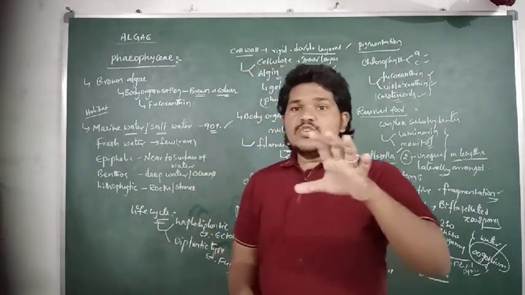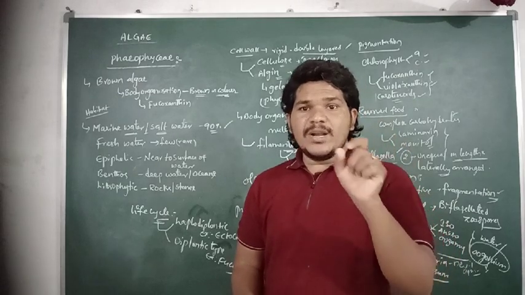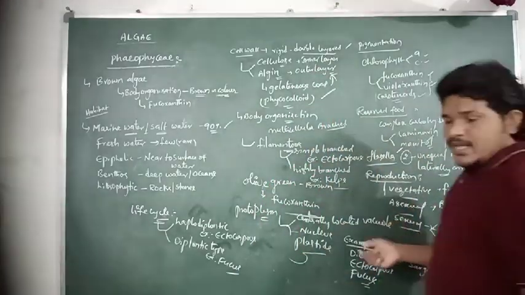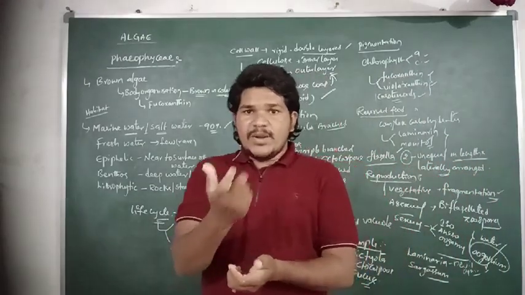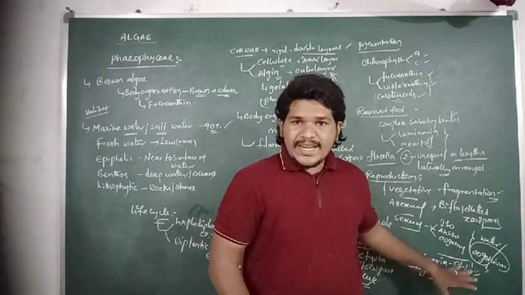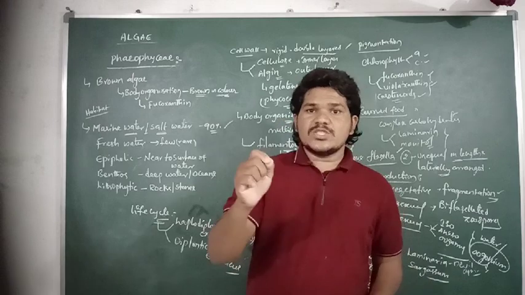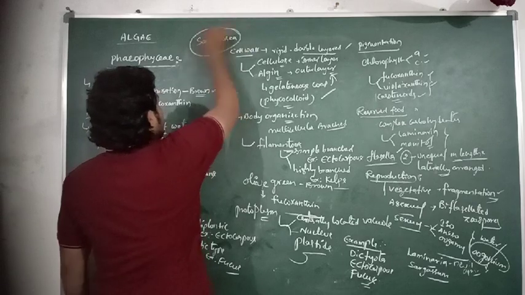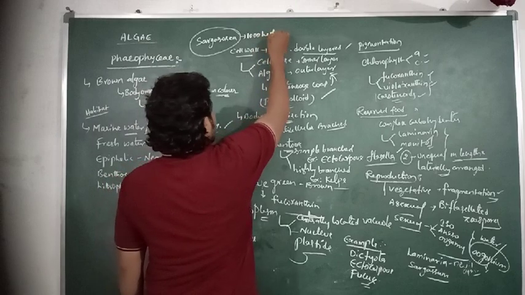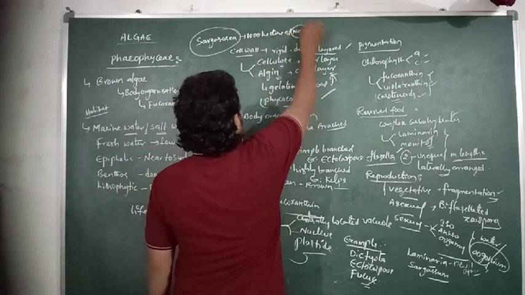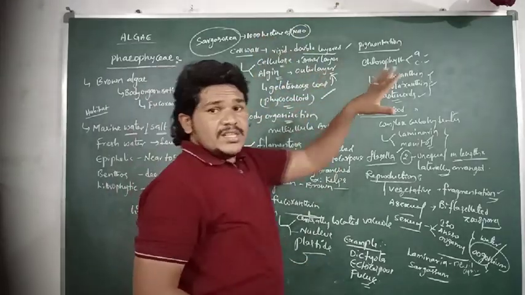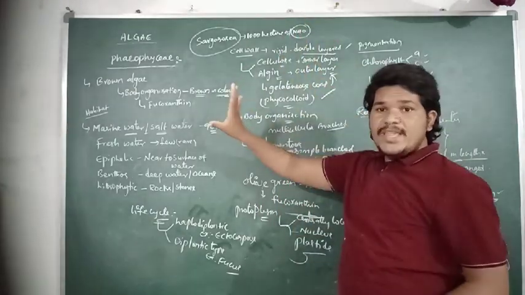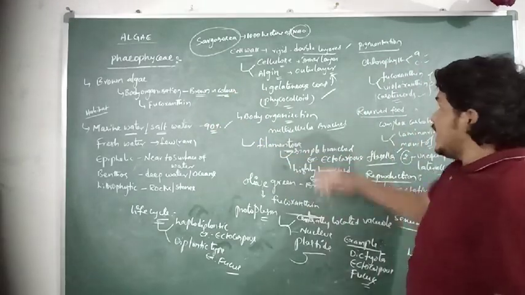Sargasso Sea is nothing but thousands of hectares of the North Atlantic Ocean covered by these Sargassum species. So the surface of the sea or ocean is covered by a large amount of Sargassum. That kind of process is referred to as the Sargasso Sea. The marine aquatic habitat covered by the Sargassum is referred to as the Sargasso Sea.